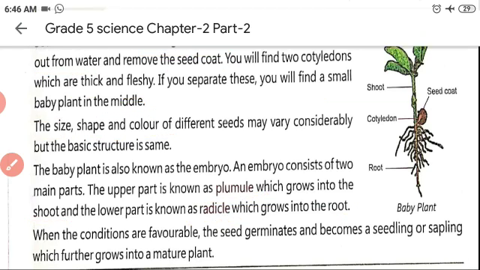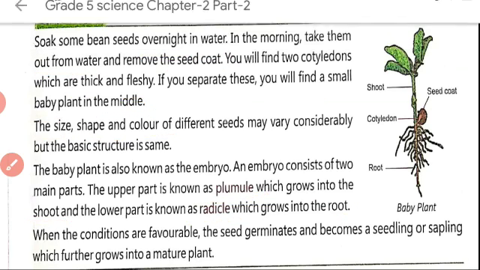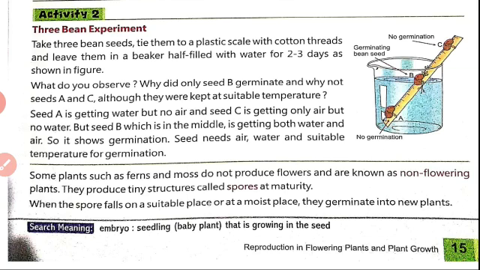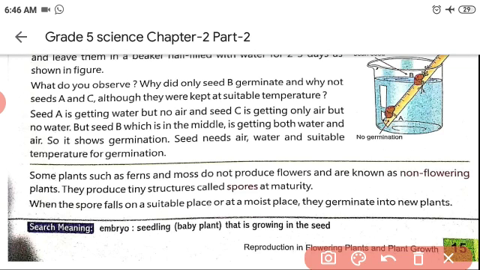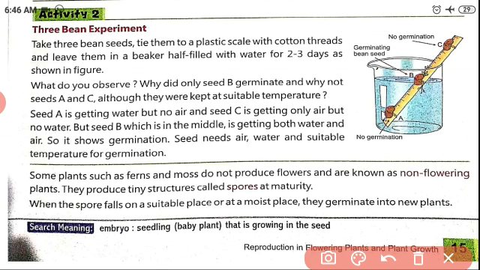Okay children, try this one in your home. Next one is also a simple activity. This one also you can try in your home. Take 3 bean seeds. Tie them to a plastic scale using cotton threads, like this, children.